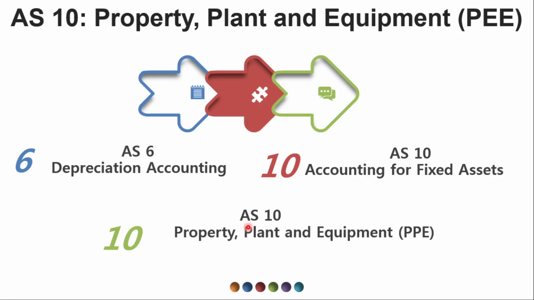So basically PPE talks about fixed assets, and these are concerned with tangible fixed assets, while intangible fixed assets are discussed in AS22. The standard says that these assets generate some economic benefit, and it should be beyond 12 months. So this is AS10, property, plant and equipment.